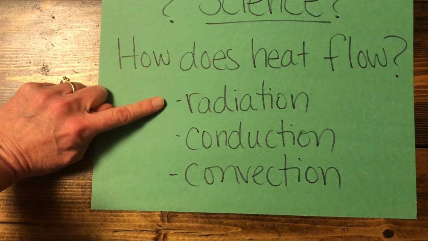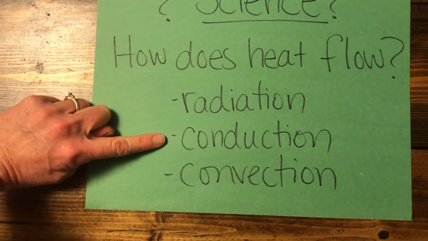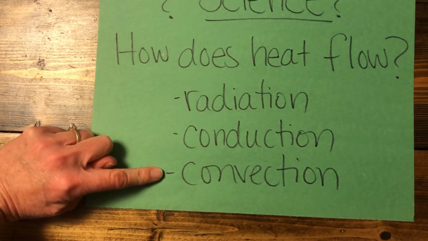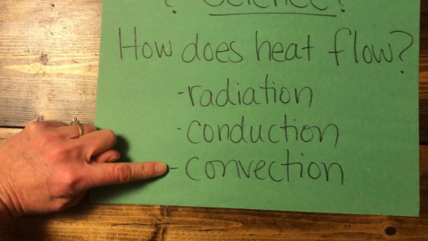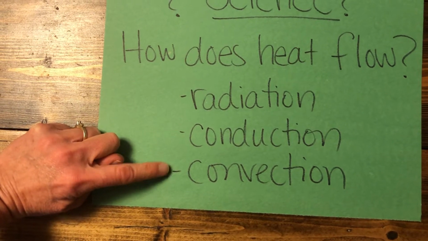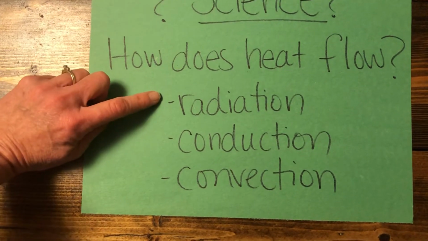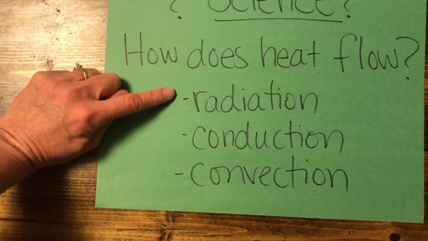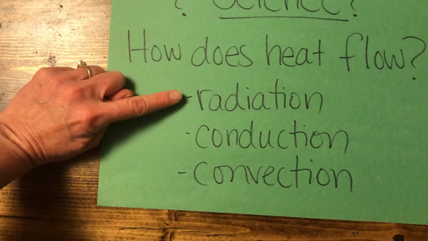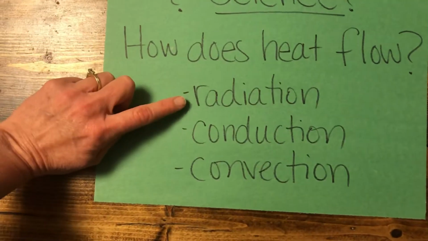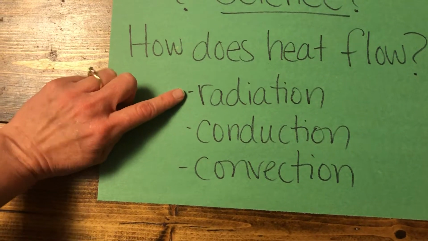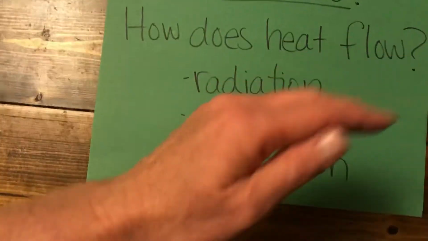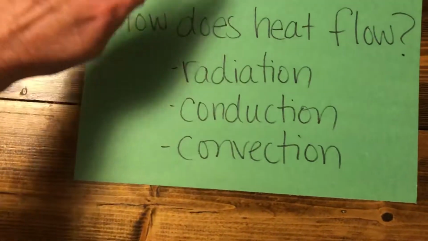Can you repeat? Conduction, convection. Okay, good. So radiation is heat that moves as energy waves, and radiation is the way that heat comes from the sun to the earth. So we'll do this. When we say radiation, we'll do a hand motion that is through energy waves.